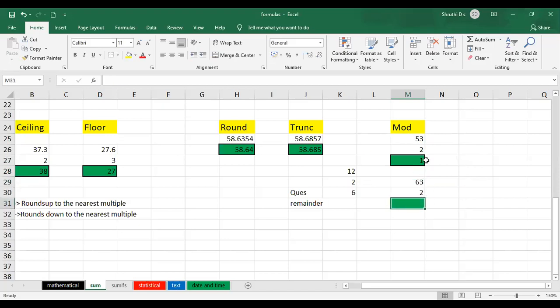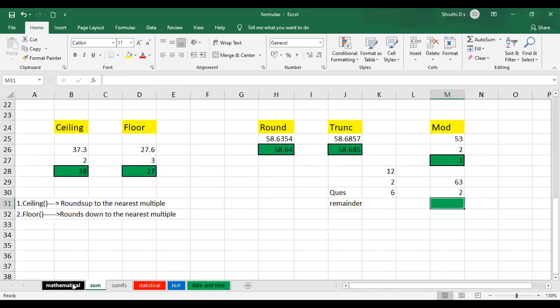This is how you can use the mod function to get the remainder for a particular expression. That means you need to divide a number. So when you divide a number, you're going to get a remainder for that. That remainder will be the result of the mod function. Okay. So up to this, we have seen some mathematical functions.